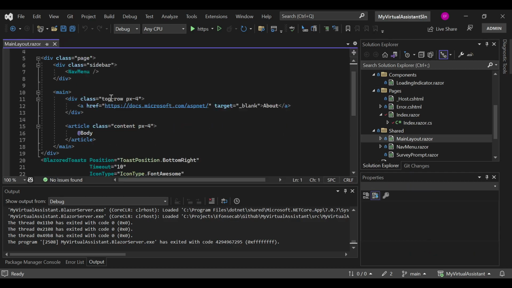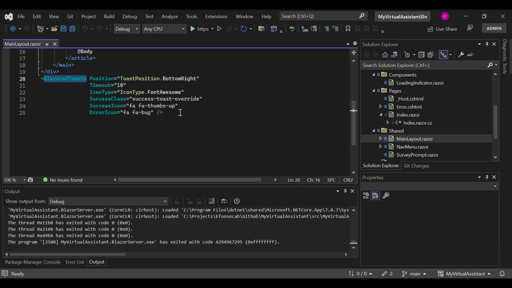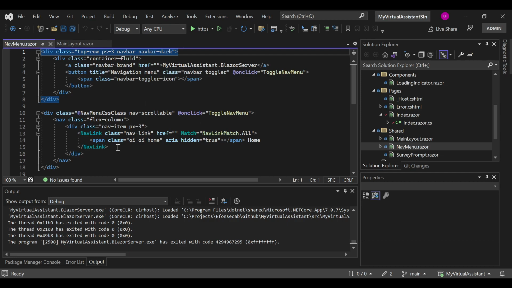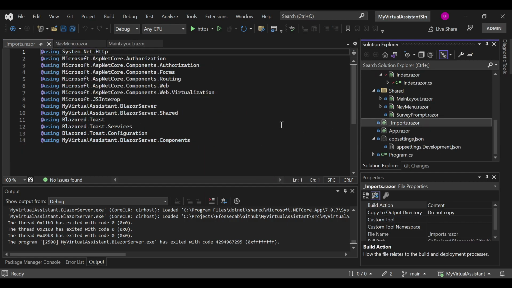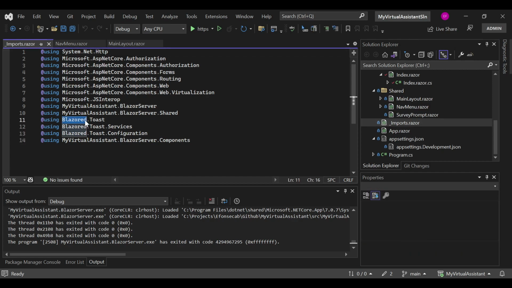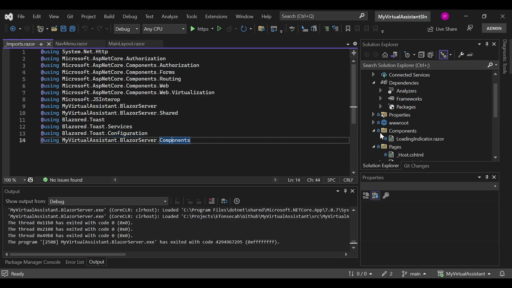In the main layout at the end of the file, we are setting this Blazor toast, right? And we set the position, the timeout, the icons, all of that. Okay, and let's see. In the navigation menu, we deleted most of the template, actually pretty much all of the template links, and we only left the home, right? And in the imports.razor, we added Blazor tools, Blazor tool services, Blazor tools configuration, and my virtual assistant Blazor components, which is this, right?